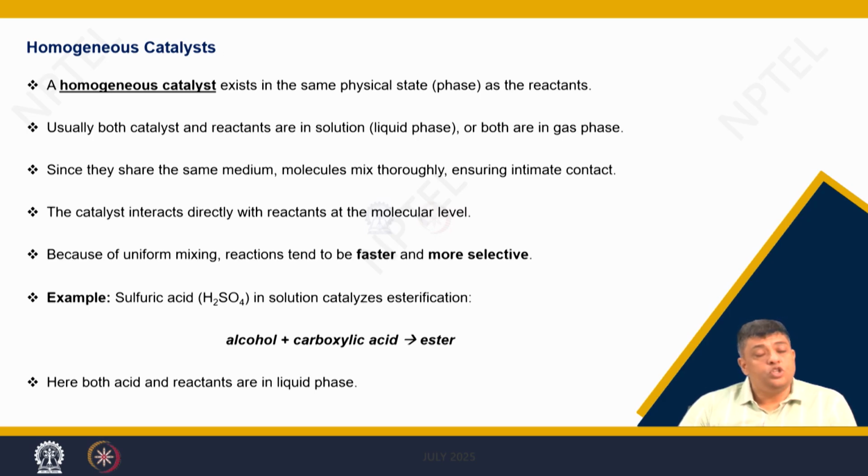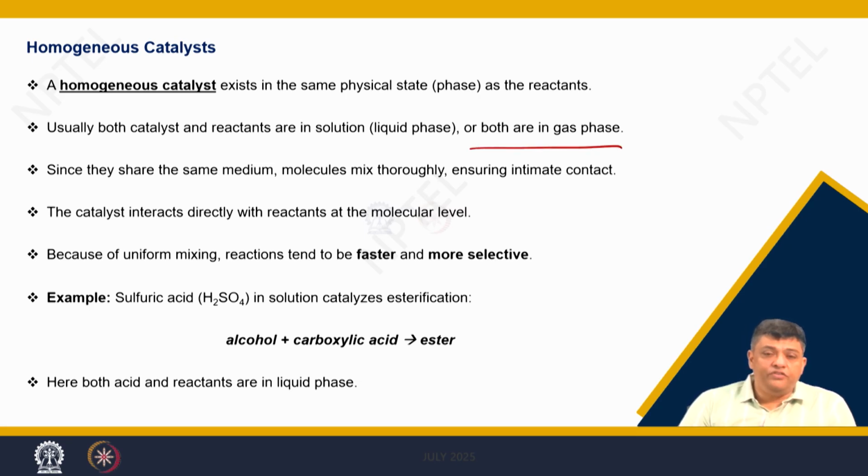You can have two types of catalysts, homogeneous or heterogeneous. If you talk about homogeneous catalysts, then these exist in the same physical state, that is the phase, as the reactants. So, they are either in both liquid phase or both are in gas phase.